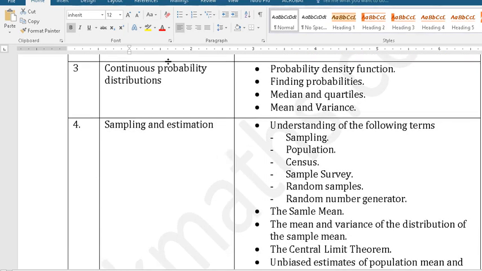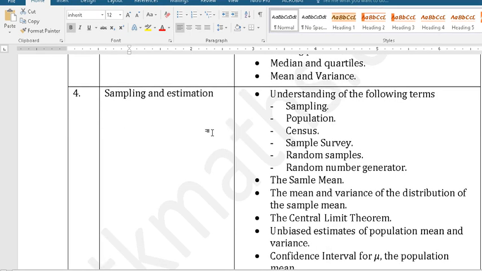Now in continuous probability distribution, it is the easiest and smallest, because there are very few concepts. What is probability density function? How to find probabilities? How to find median and quartiles, mean and variance?